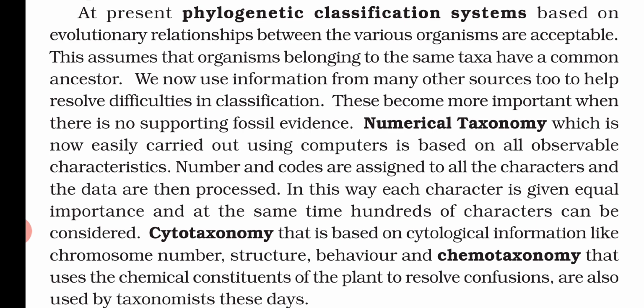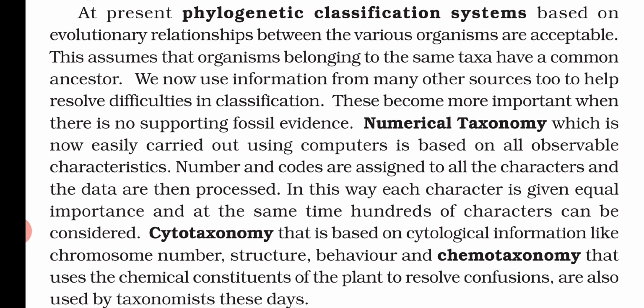Numerical taxonomy, which is now easily carried out using computers, is based on all observable characters. Whatever characters the plant has are computerized, and all the characters and data are given proper codes and numbers.